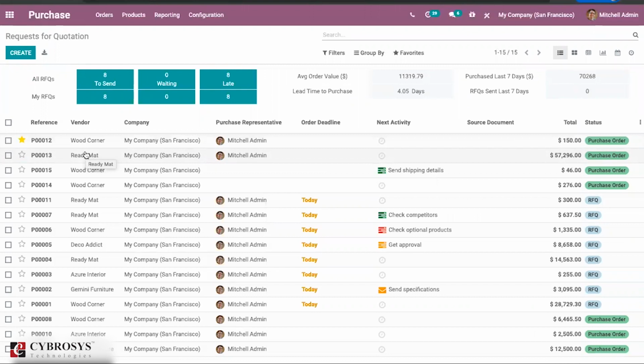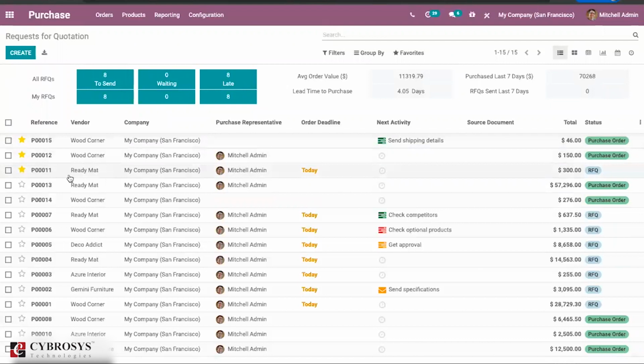So if you have multiple orders you want to prioritize, you can just provide this priority. So based on that, the list view will be showing you the details.